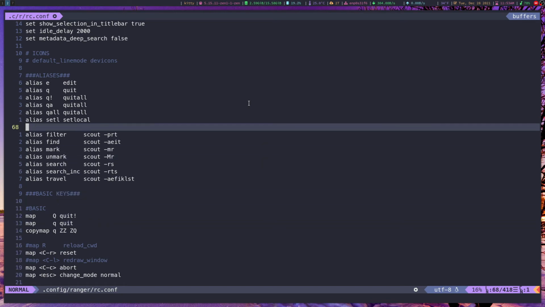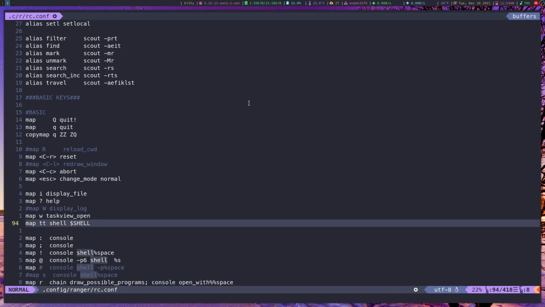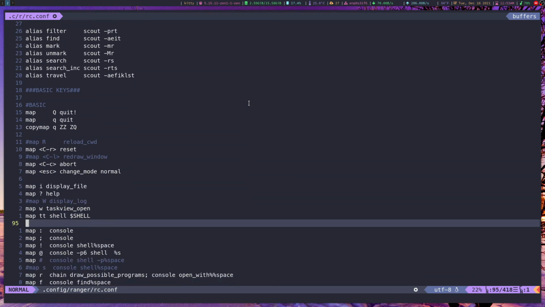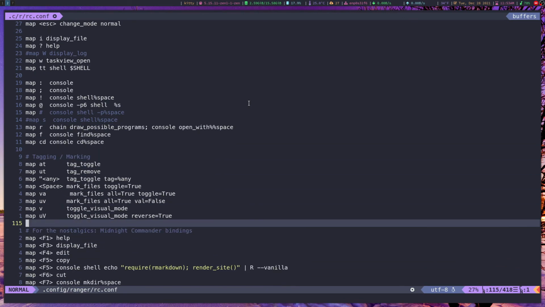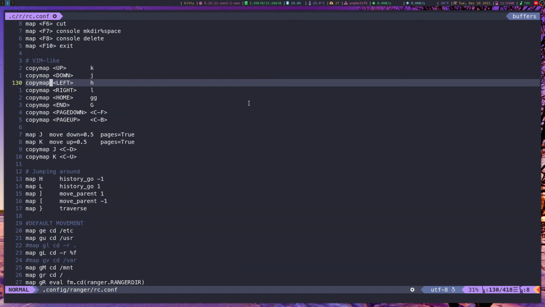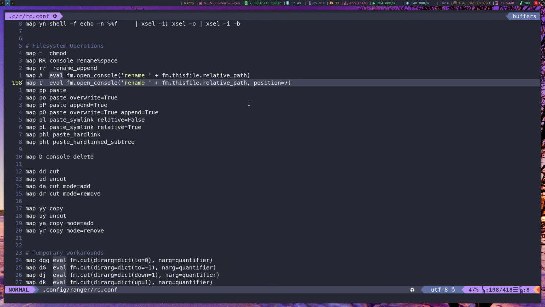So there are a few aliases that I have for quit and edit and so on and so forth. Oh, I do mean to show you one other thing. But there are other key bindings for several other things, and there's a lot that this can do. You can tag stuff, you can go in and do Vim key bindings, you can jump around and go through history, you can do stuff with tabs, you can do stuff with loading external programs.